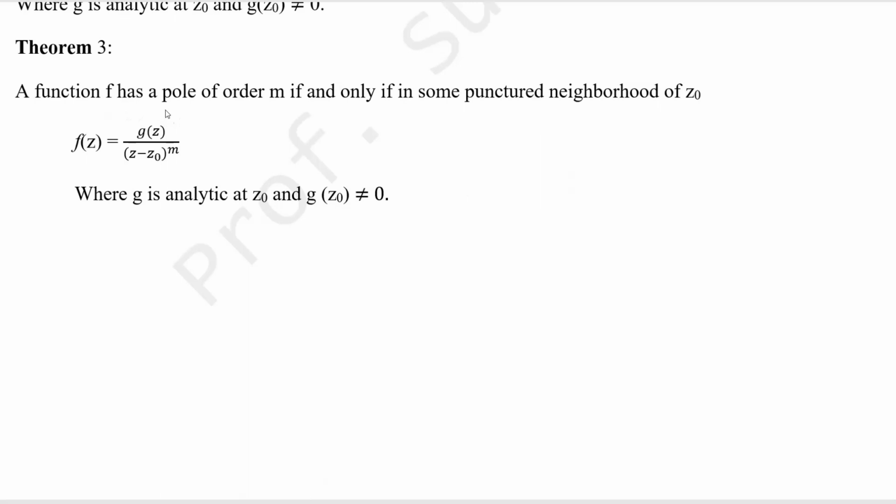A function f has a pole of order m if and only if in some punctured neighborhood of z0, punctured neighborhood means neighborhood of z0 without z0, f of z equals g of z by (z minus z0) power m, where g is analytic at z0 and g of z0 is not equal to 0. So if a function f has a pole of order m, it can be written like this: some g of z divided by (z minus z0) power m, where that g of z0 must not vanish. That is, g of z0 not equal to 0.